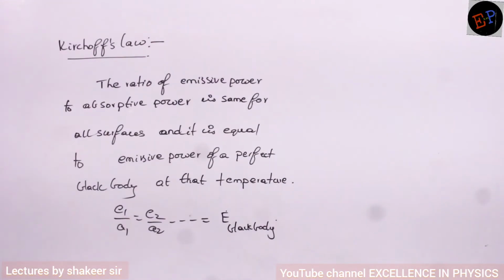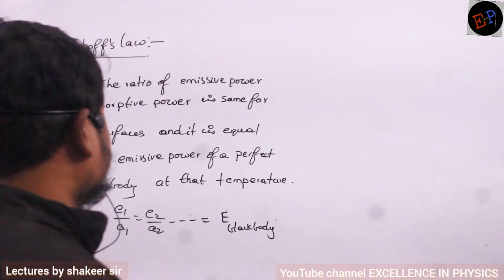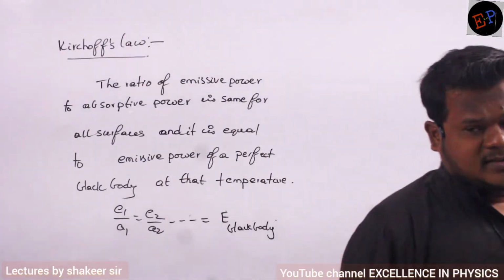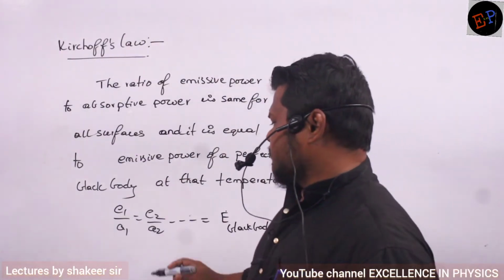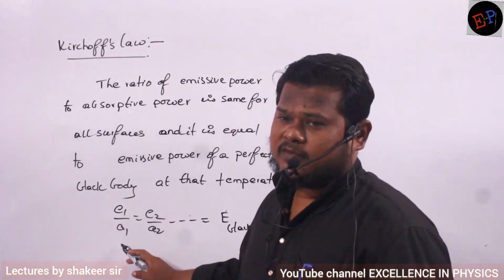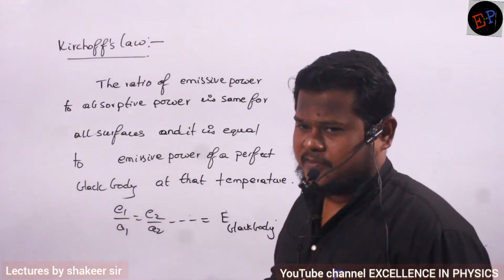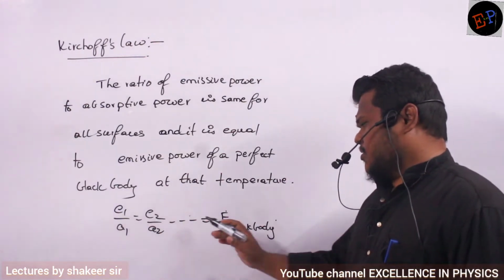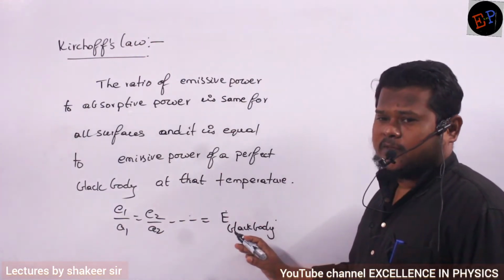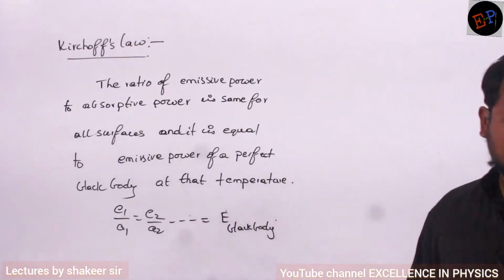Okay, so next we study about Kirchhoff's laws. What is meant by Kirchhoff's law? It says that the ratio of emittance of a body to the absorptance of a body is constant for any type of body at a particular temperature. And that ratio is exactly equal to the emissive power of a black body.